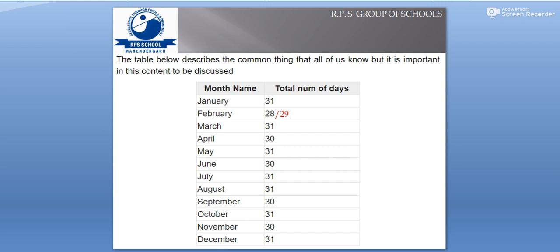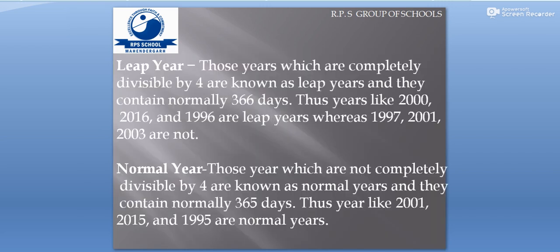March 31, April 30, May 31, June 30, July 31, August 31, September 30, October 31, November 30, and December 31 days. So let us see what is the difference, and what is called a leap year and what is called a normal year. You already know it, but once again, let us see.